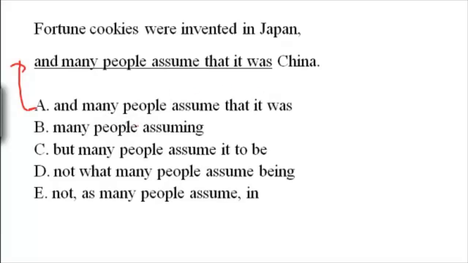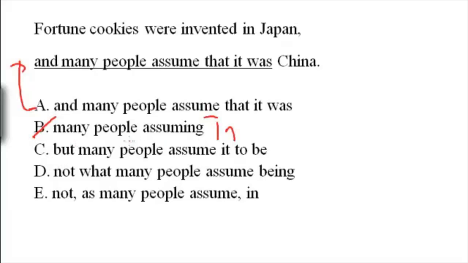So let's look at these questions. We'll skip A for now. We'll come back to it. B says many people assuming China, right? Assuming China. It doesn't even say in China, assuming China. So people assume China, right? Not assume they were invented in China. So it can't be B.